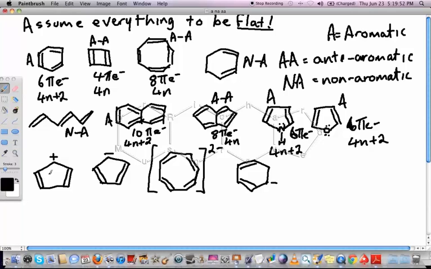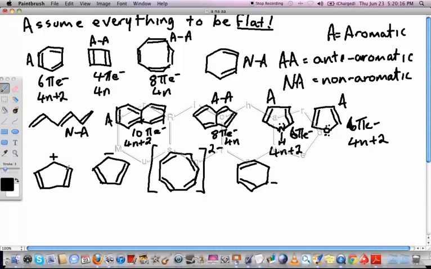This one is cyclic. It's got a conjugated system: double, single, charge, single, double. So it's all conjugated all the way around. It has 2, 4. That's 4 pi electrons. An absence of electrons here because it's got a positive charge. So there's no electrons on there.